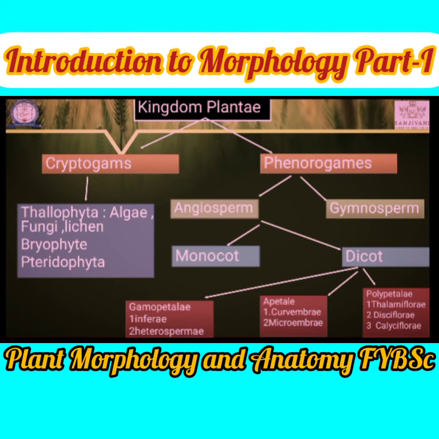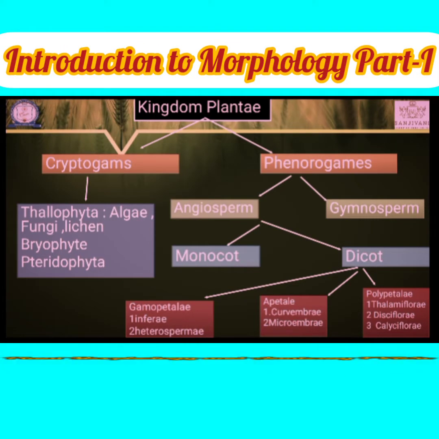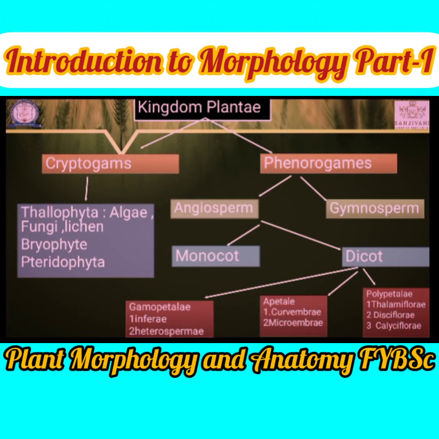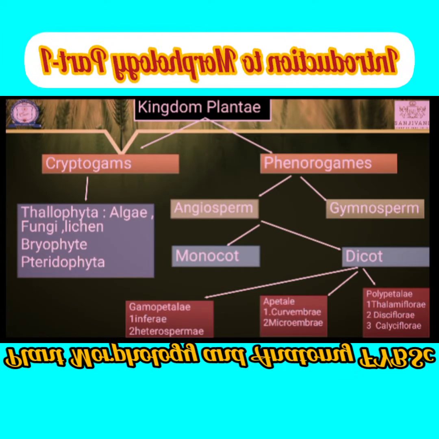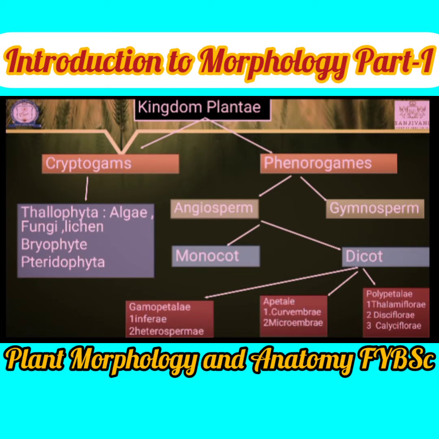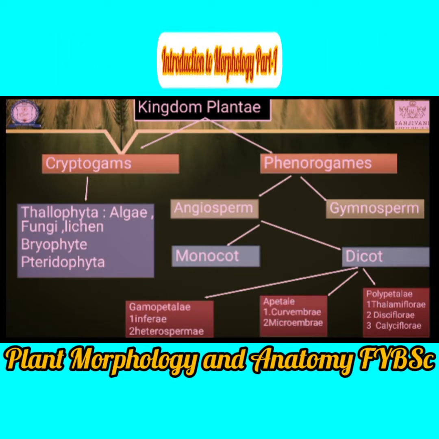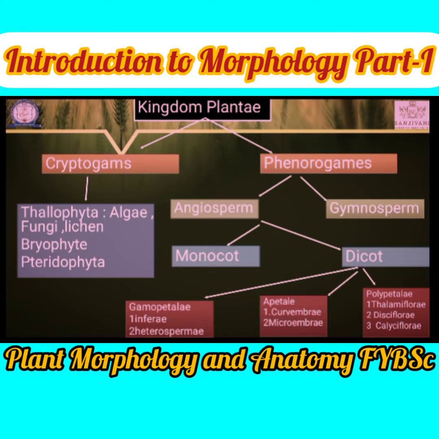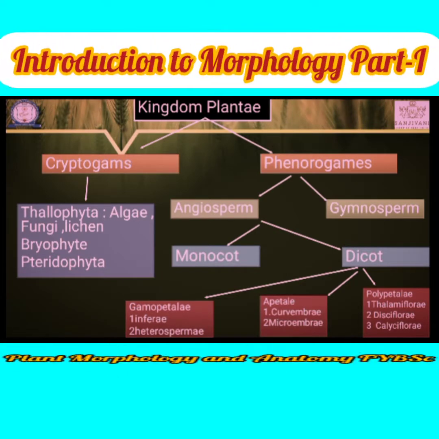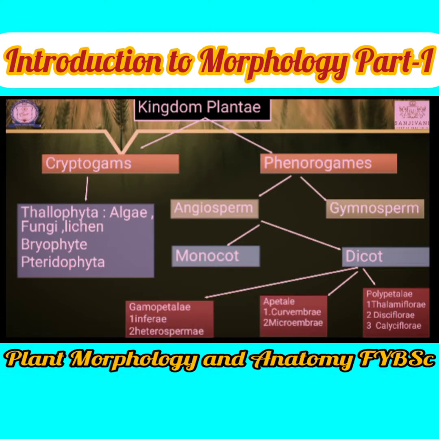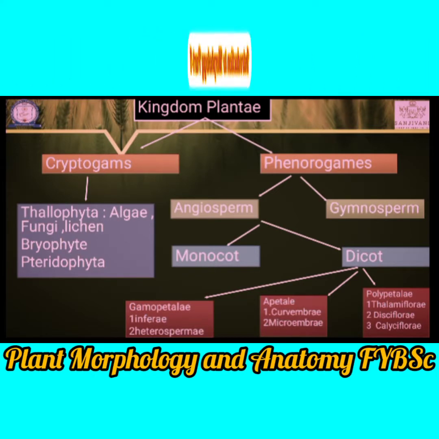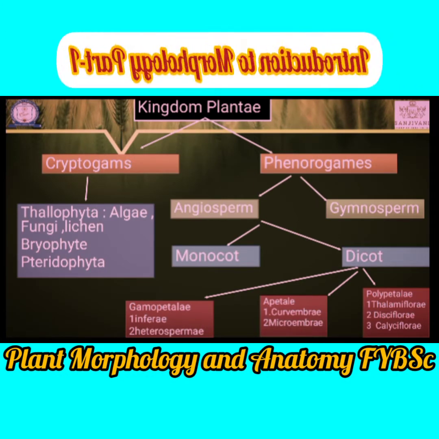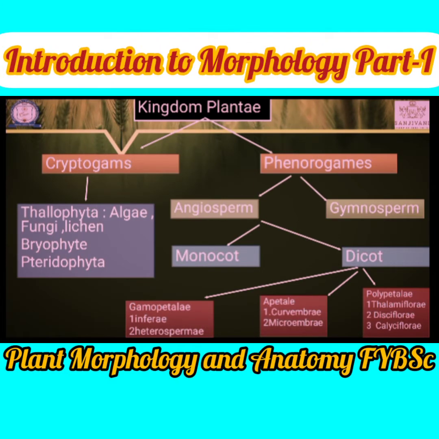Angiosperms are classified again into two subdivisions, monocotyledon and dicotyledon, having special characters on the basis of leaf, seed, fruit, and flower. For example, I will explain only two characters. First is the leaf character. In a monocot, parallel venation of the leaf is present, and in a dicot, reticulate venation of the leaf is present.